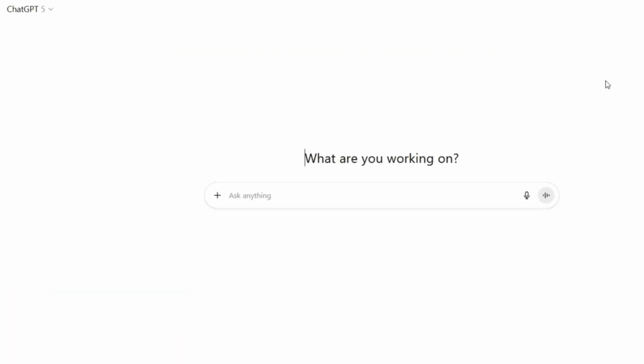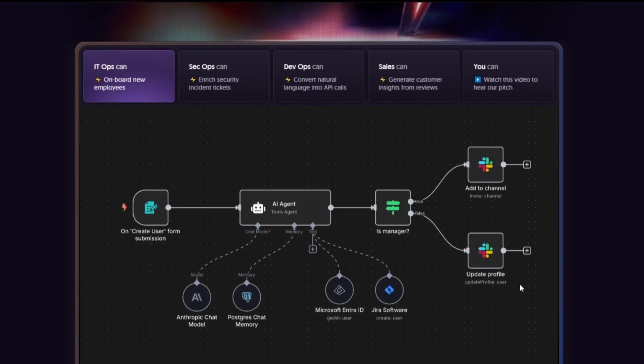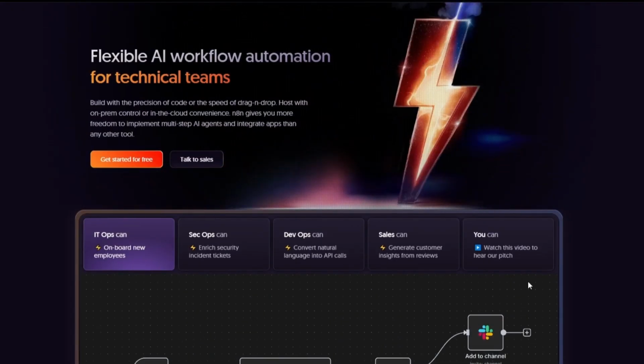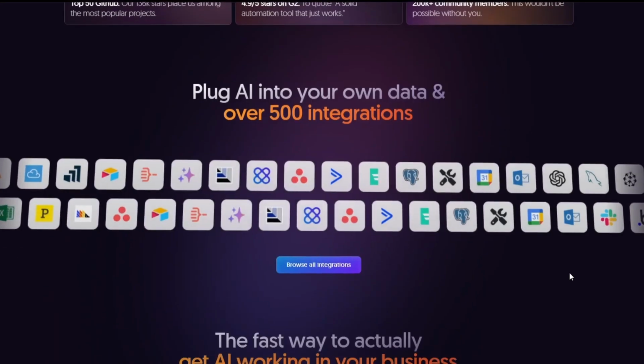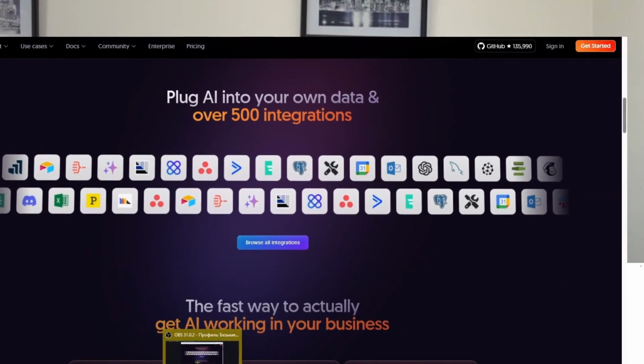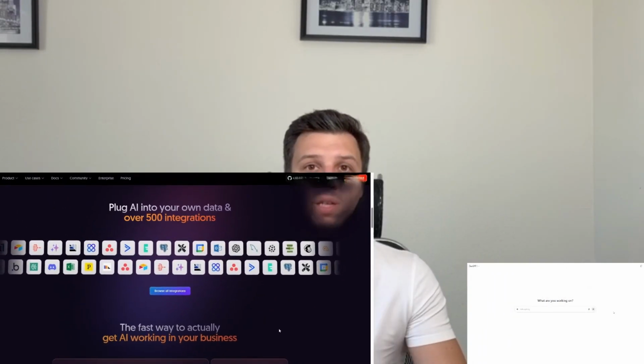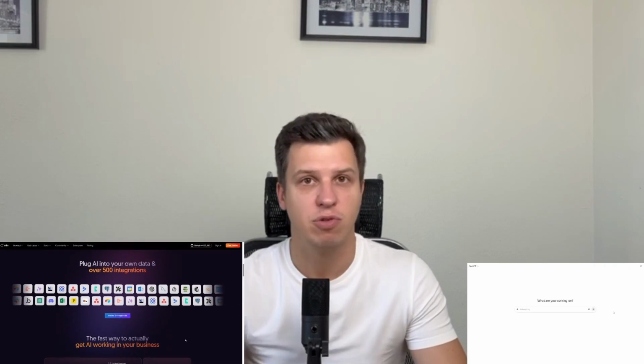In front of us, we have a regular ChatGPT. It's basically a very smart brain that we can ask questions, and it gives us answers. So what are agents in n8n? Agents in n8n are basically the hands that we can connect to this brain. These can be really popular services like Google, Microsoft, Slack, and others. For example, you can connect scheduled tasks to it, where it will automatically ask you for some information or provide you with certain answers every week, every day, or even every 5 seconds.